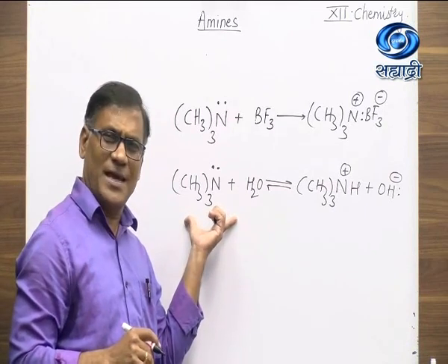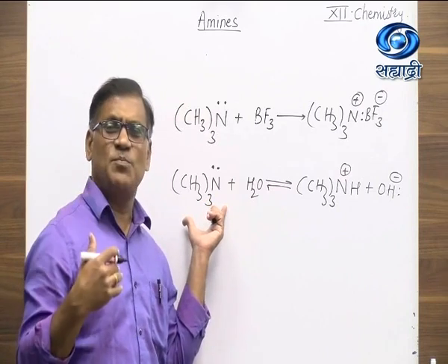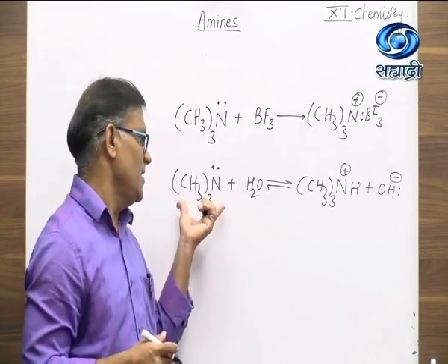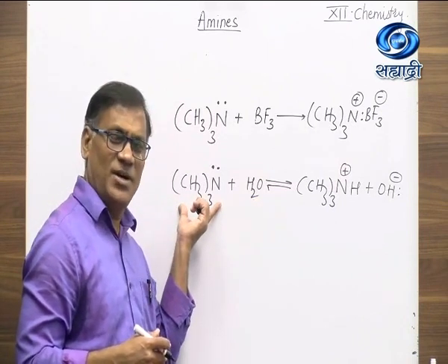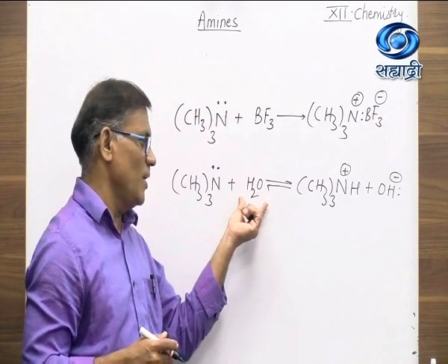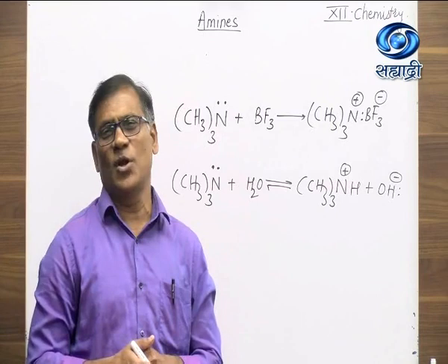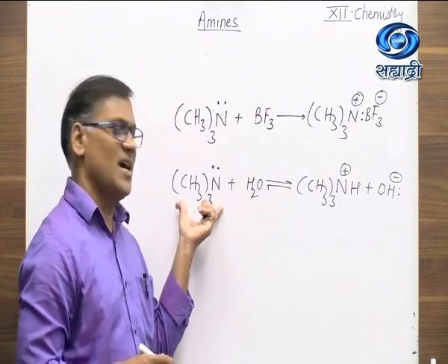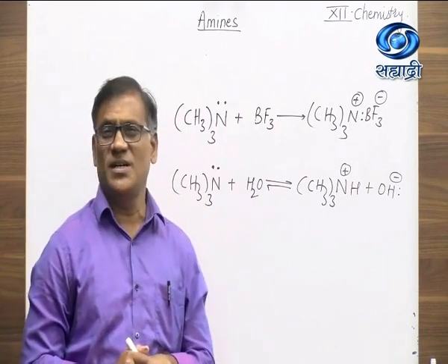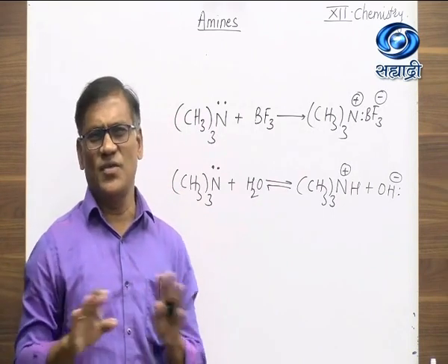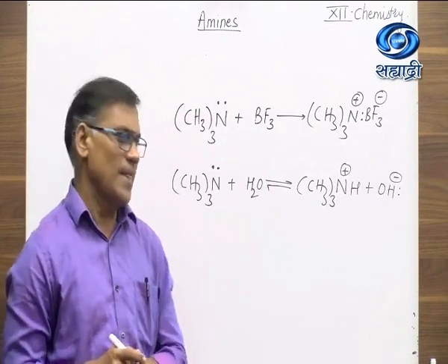Here in this particular reaction, according to the Lowry-Bronsted theory, a base is a substance which accepts a proton from other species. Here water is treated with trimethylamine to form an equilibrium reaction. In this reaction, a proton is accepted by the amine, and therefore according to the Lowry-Bronsted theory, amines are basic in nature. So these are the two theories we have studied, and both give us a very clear idea about the basic nature of amines, right?